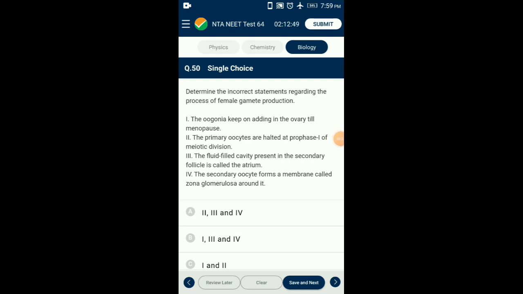Question number 50. Determine the incorrect statements regarding the process of female gamete production. Here four statements are given. First one, no more oogonia are added to the ovary after birth. Third point, the fluid filled cavity present in the tertiary follicle is called as antrum. Fourth one, the secondary oocyte forms a membrane called zona pellucida around it. So the answer for this question is option B. From the given four statements, first, third, and fourth are incorrect regarding female gamete production.